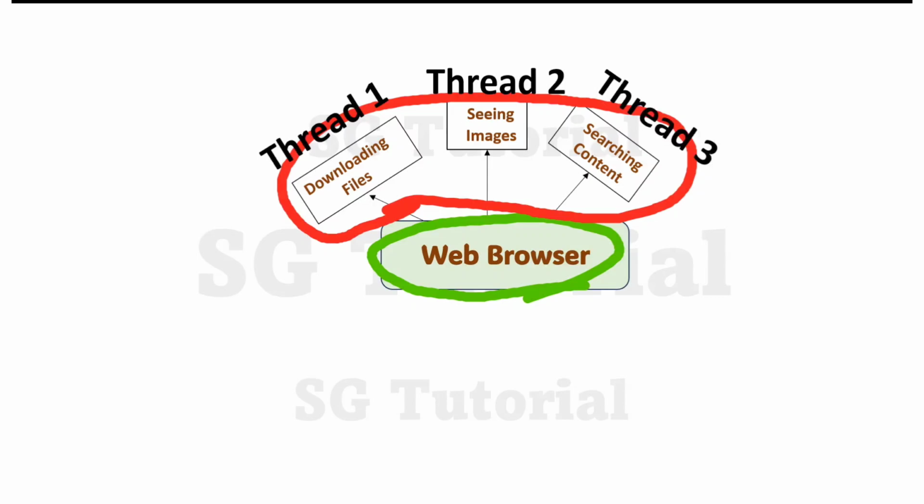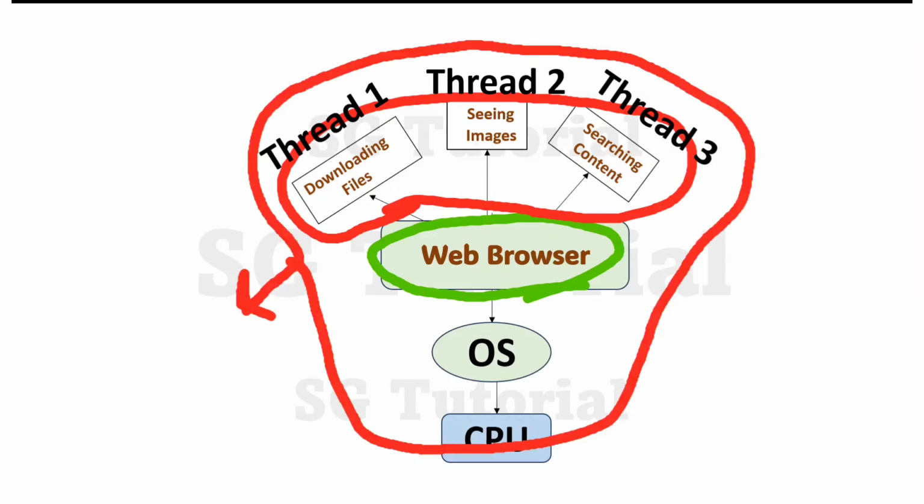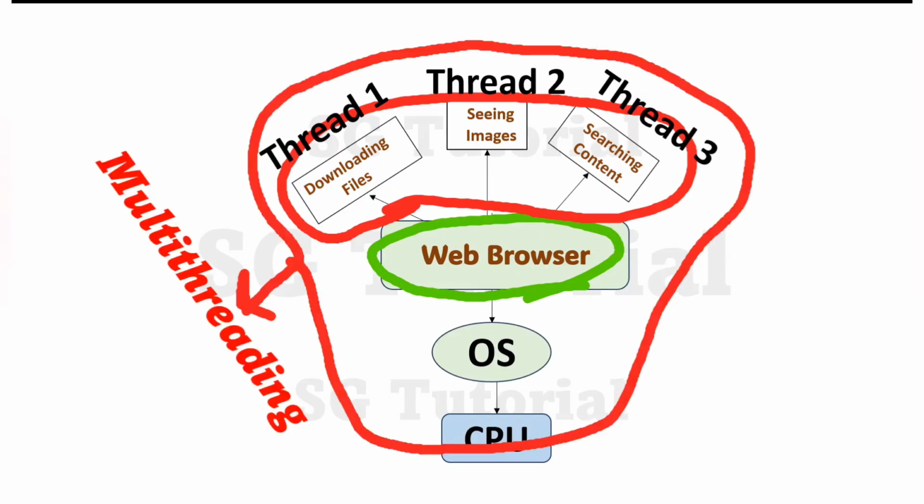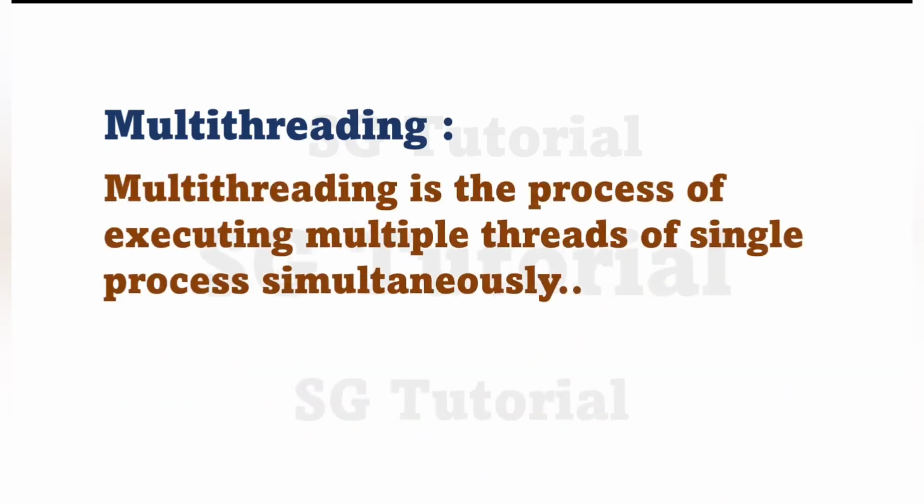At the time of execution, these multiple threads execute concurrently or simultaneously, and this process of executing multiple threads simultaneously is nothing but multithreading. So basically, multithreading is the process of executing multiple threads of a single program or process simultaneously. Okay, clear?